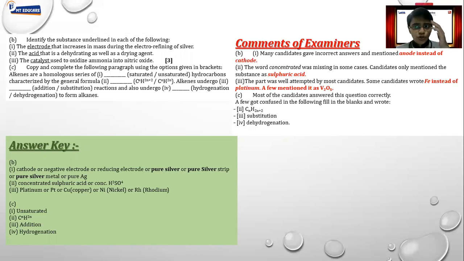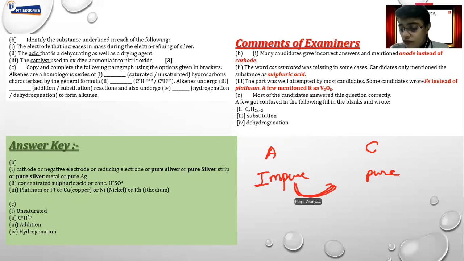Anode or cathode? So always remember, when I do electro refining, for example, in case of copper refining, what were we doing? Very simple. At anode, we were taking impure block of copper, and at cathode we were using pure sheet of copper. So what used to happen? Slowly the copper from impure block will reach the cathode and will deposit over there. So this is going to be cathode. So while answering, try to imagine your entire process, because this is very important here. Normally people make a mistake of writing anode instead of cathode. People get confused between two different words here.